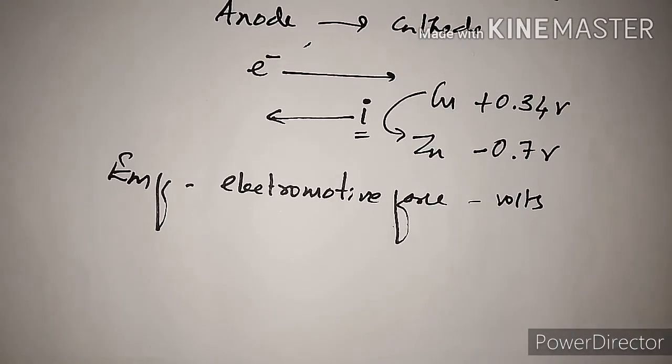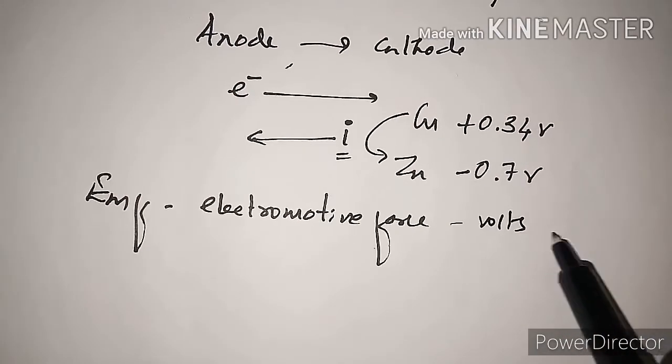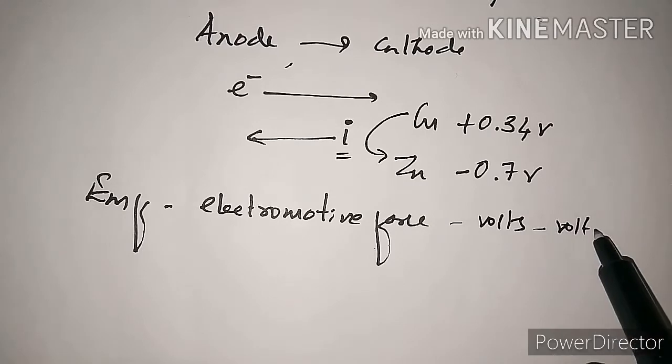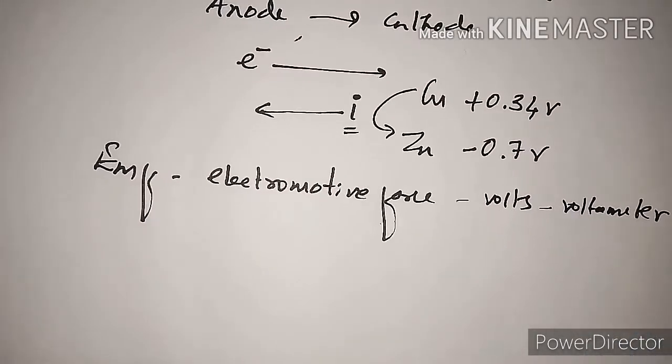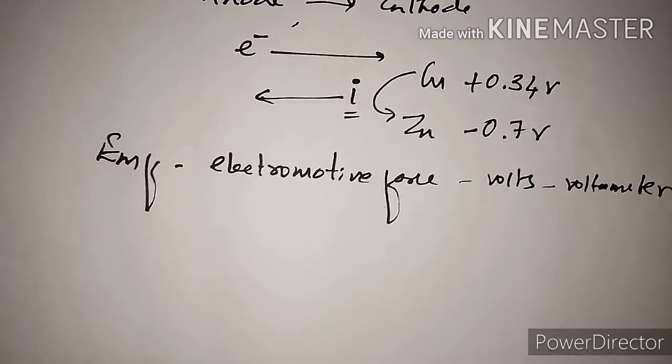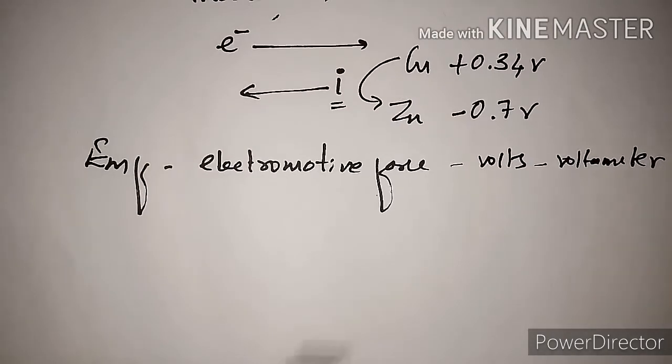or millivolts. The voltage of the cell can be measured by a voltmeter, which is connected across the two electrodes. The measured voltage depends upon how much current is drawn by the voltmeter, and the sum of the resistance of the external circuit.